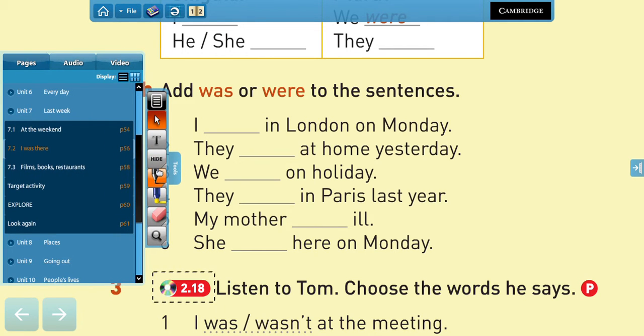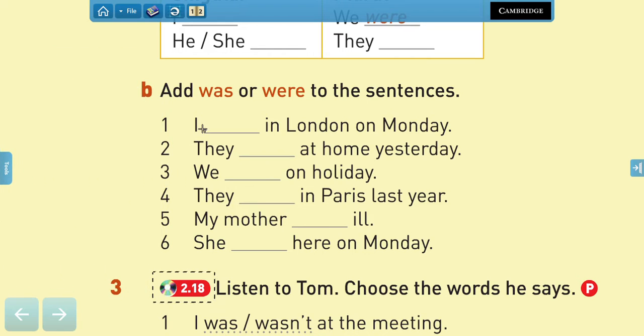So let's check your answers. Number 1 would be: I was in London on Monday. They were at home yesterday. We were on holiday.